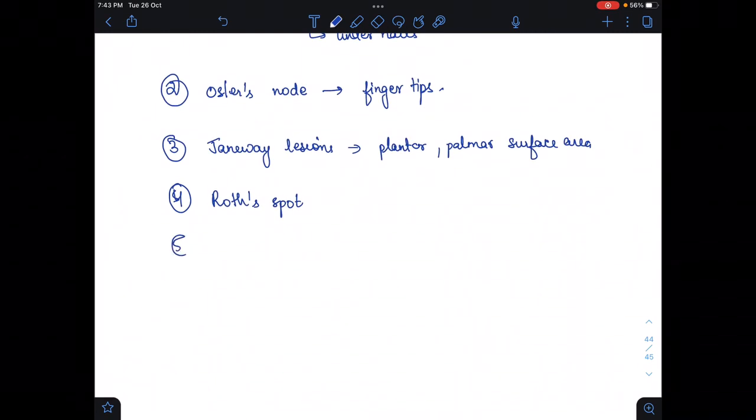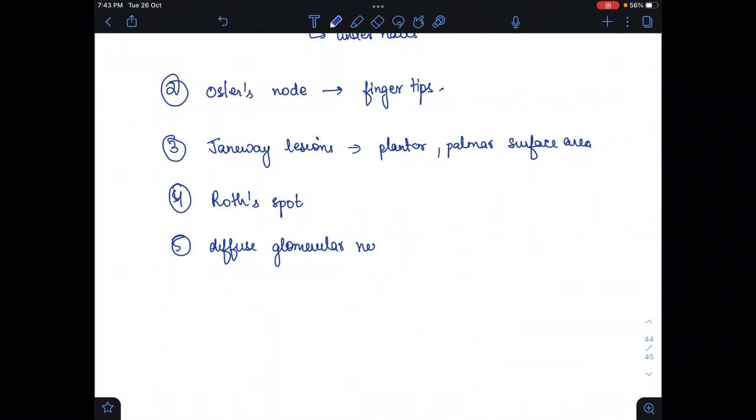Also the patient may have diffuse glomerulonephritis due to the complex deposition in the glomerulus. In this, you will find hematuria or proteinuria.